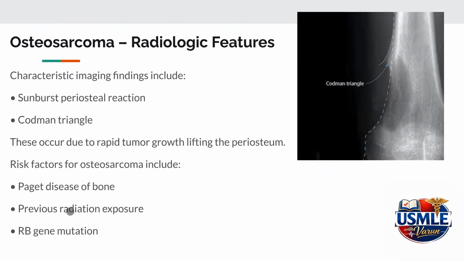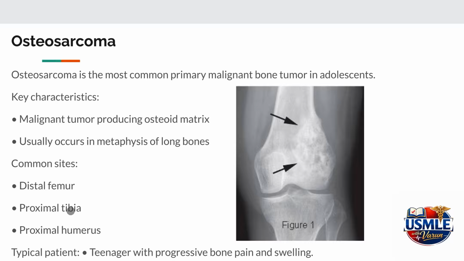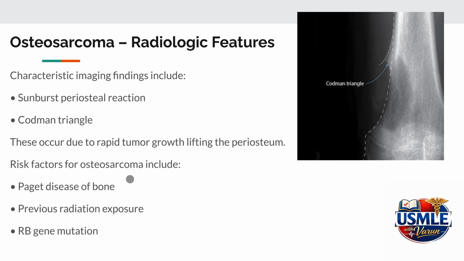So whenever an adolescent presents with progressive bone pain and swelling, we have to think about the possibility of osteosarcoma, because osteosarcoma is mainly seen in adolescents and it's the most common primary malignant bone tumor in adolescents.